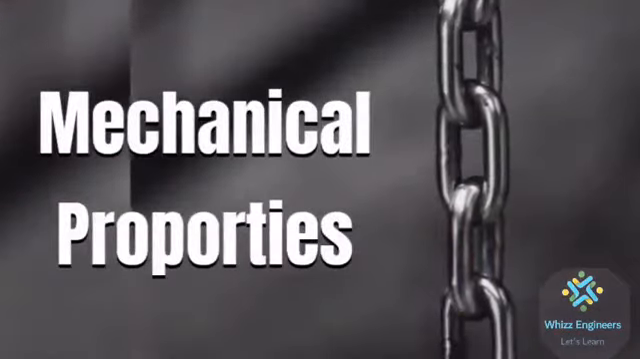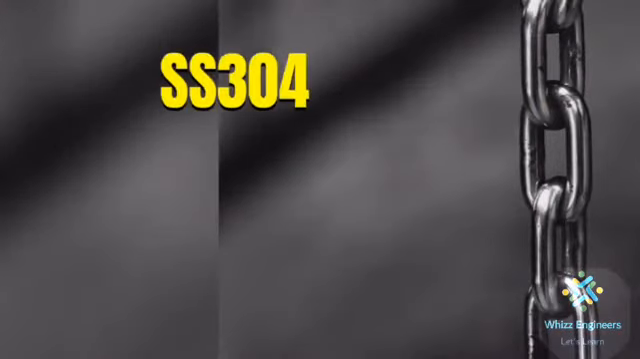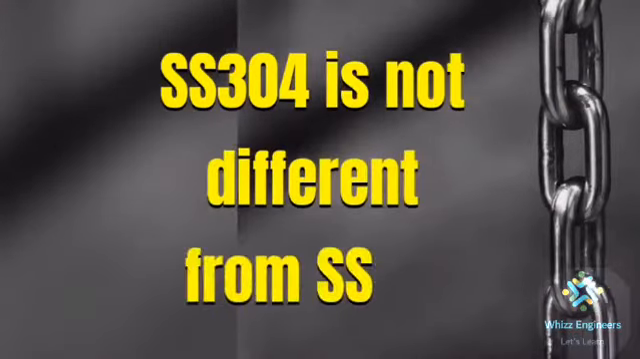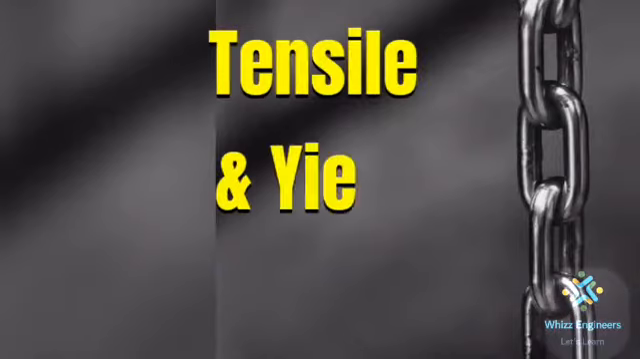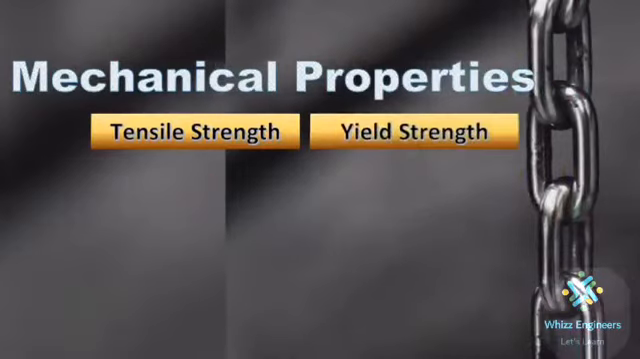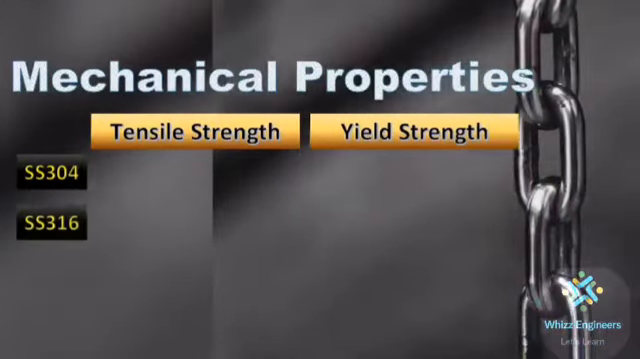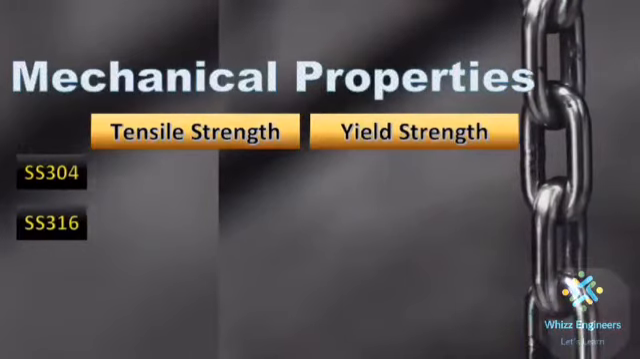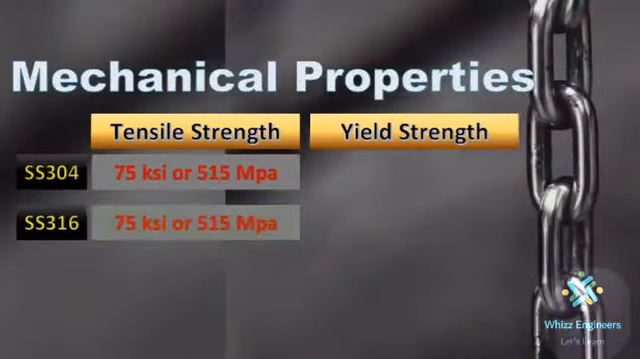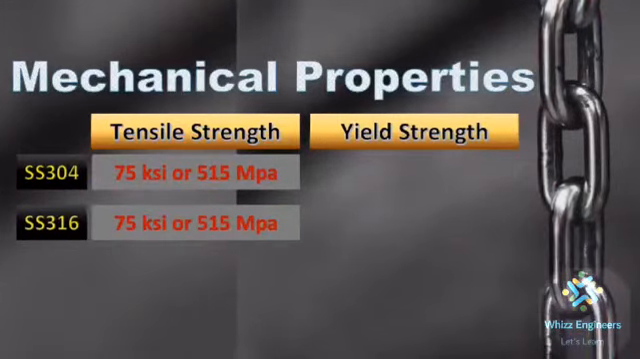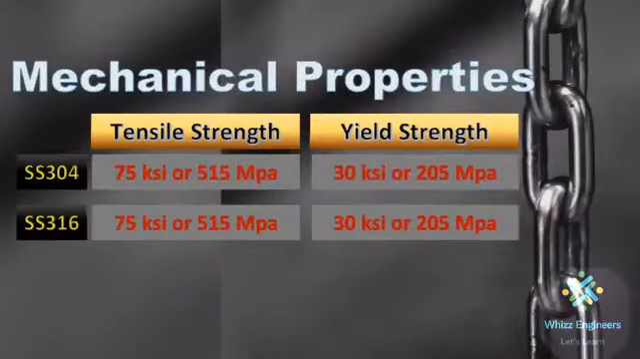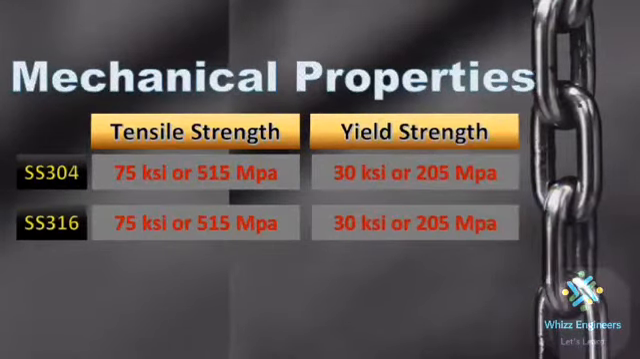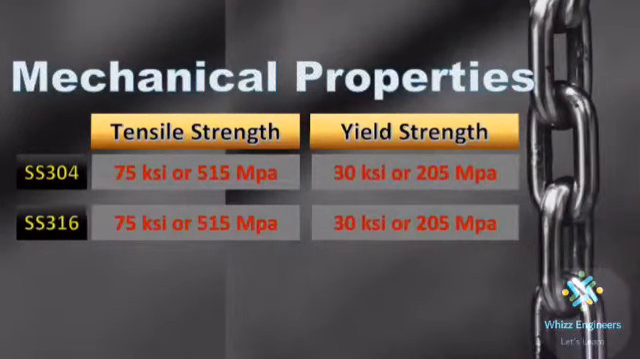Mechanical properties. If you see the mechanical properties, SS304 is not different from SS316. Both the grades have almost the same mechanical properties. Let us see the tensile and yield strength of both the grades. The tensile and yield strength of 304 and 316 SS is 75 KSI or 515 megapascal tensile strength and 30 KSI or 205 megapascal yield strength. So we can see here that mechanical properties are the same for both the grades.